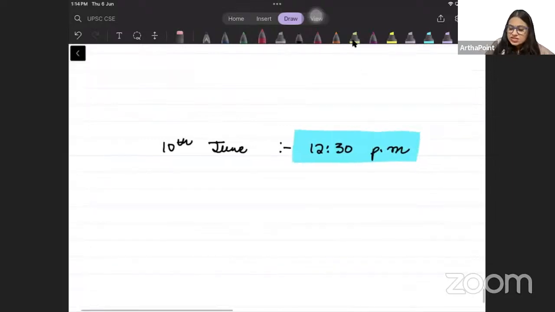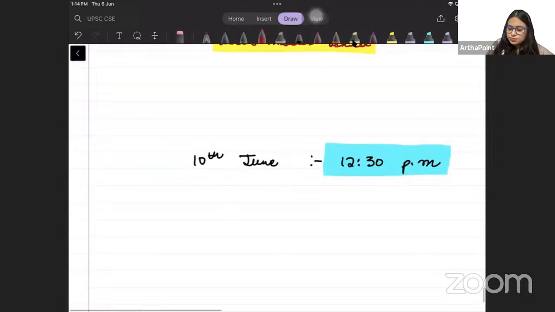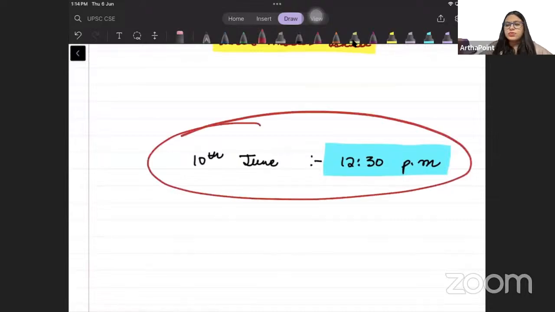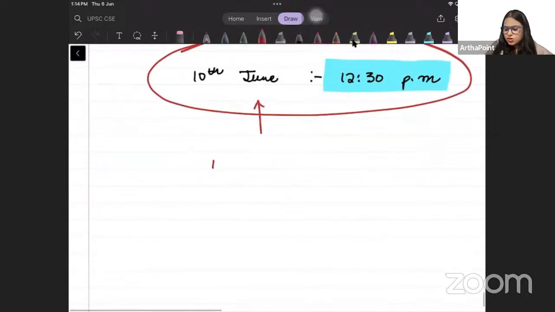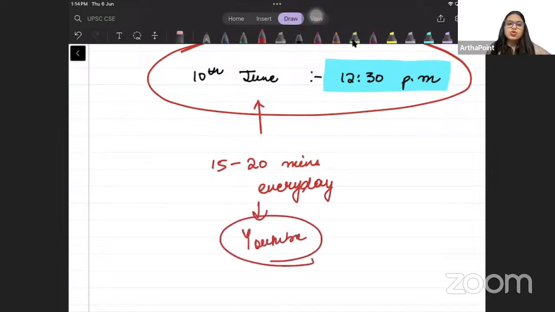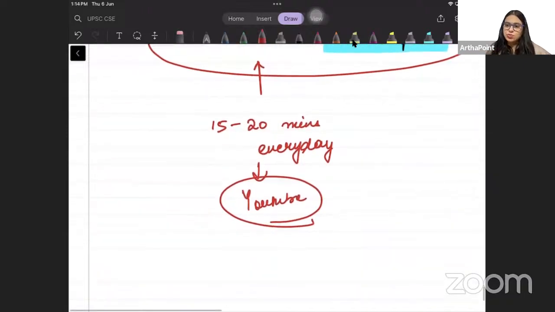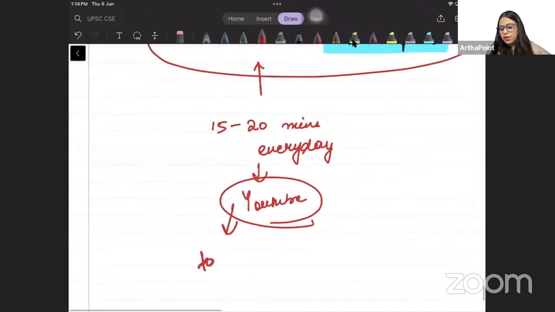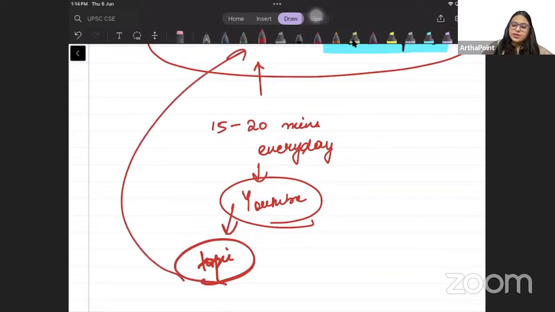For these classes that I am conducting with you, the first 15 to 20 minutes of this class every day would be available as a reference on YouTube. So for any student who joins in between, you know what topic we are going to do for that day. So these classes would be available for the first 15-20 minutes per lecture. It would be available daily on YouTube.